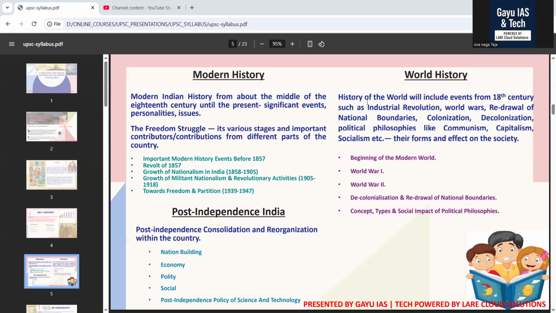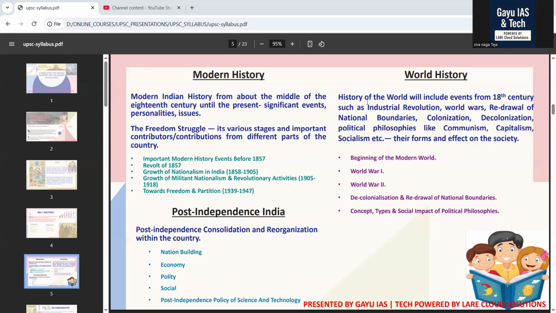Social reforms and welfare. Here, India worked to uplift all scheduled castes, tribes and women through laws and welfare programs. What UPSC wants to know here is the reservation policies and affirmative action, women's rights and social justice movements, and health, education and poverty alleviation programs. This topic is also very important in GS paper 1 and GS paper 2, like in social justice. So please listen very carefully and make a note of these topics.